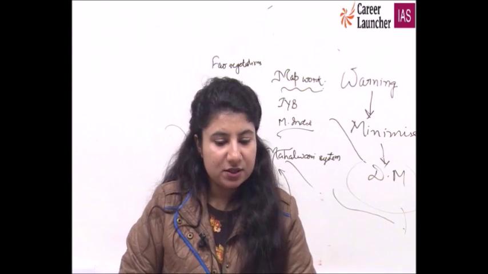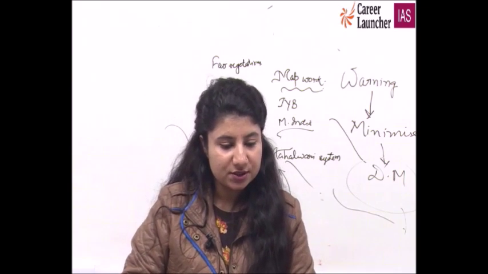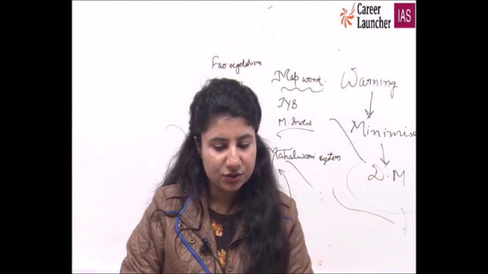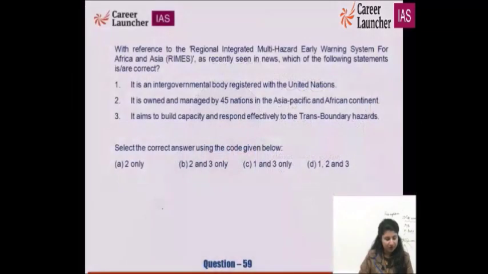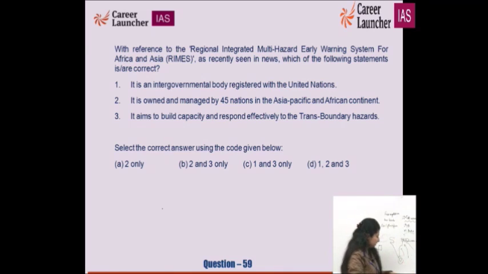So it is an intergovernmental body registered with United Nations. It is owned and managed by 45 nations in Asia, Pacific and African countries. Its aim is to build capacity, respond effectively to transboundary hazards. Transboundary hazard will not see I am at the boundary of India or Pakistan. Hazard will cross it. Tsunami will not see I am in Indonesia or I am in India. Tsunami is tsunami.